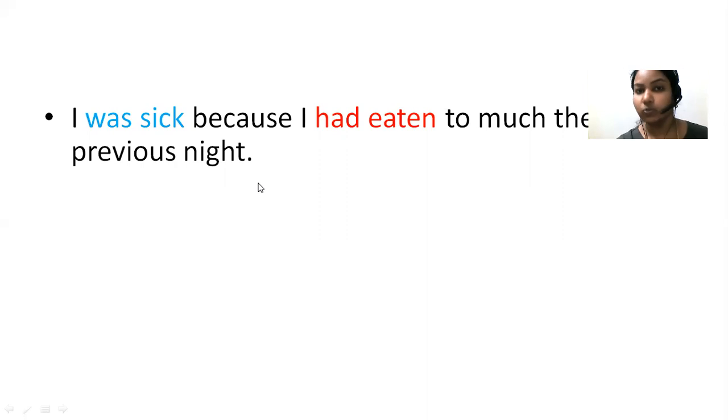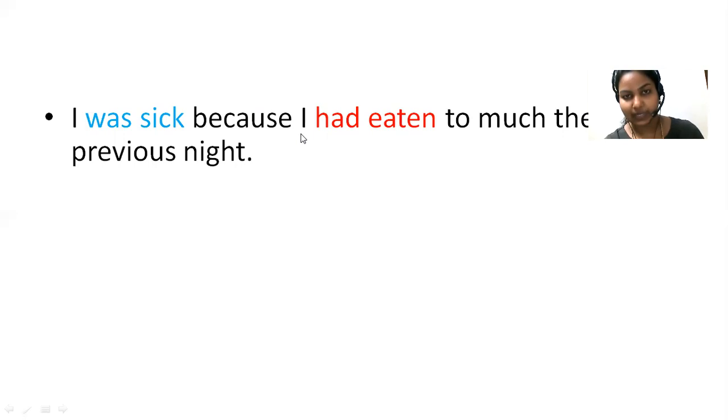So here, two actions. What is the first action? That is I had eaten. This is one action, and I was sick is another action. Two actions. So if you want to sequence it, or indicate what is the first action and second action, you have to write it in past perfect tense. So I was sick because I had eaten too much.